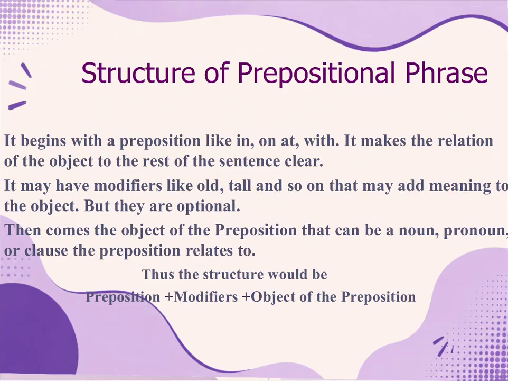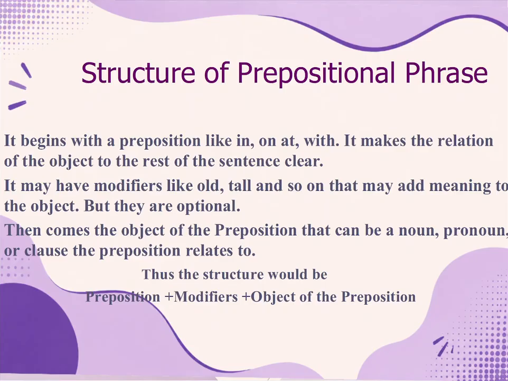Let us understand the structure of prepositional phrase. As I have said before, it begins with a preposition like in, on, at, with, and so on, and because these prepositions are relative words, they relate.